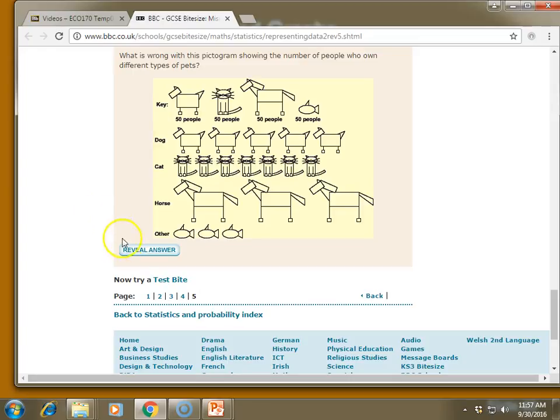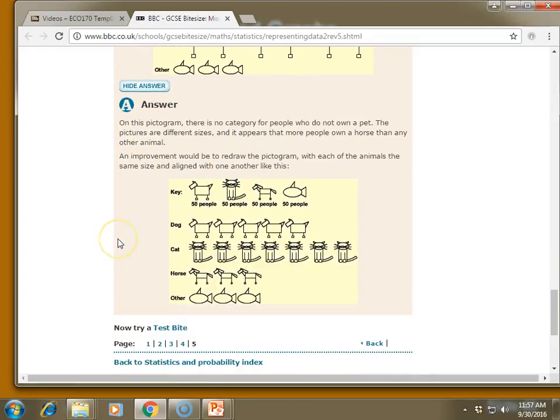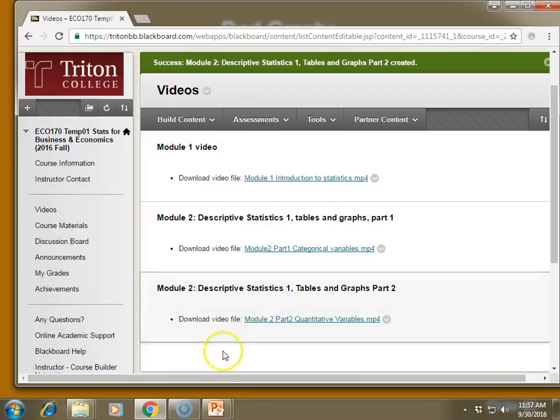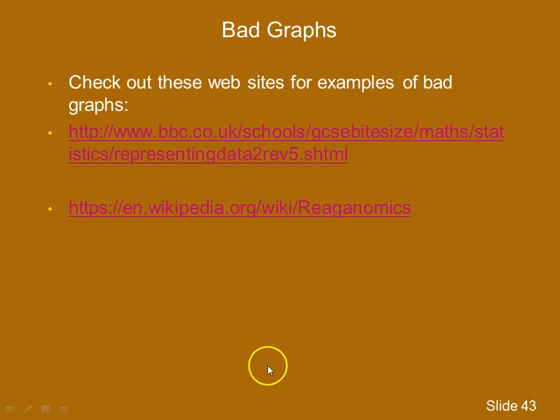Once again, they should have graphed it differently. It should have looked more like this. If here's 3 horses, you make the horizontal distance here the same as 3 cats or 3 dogs to make it equivalent. That is, if you insist on using pictures of horses and cats and dogs. Okay, so those are a few things that are incorrect with graphs.